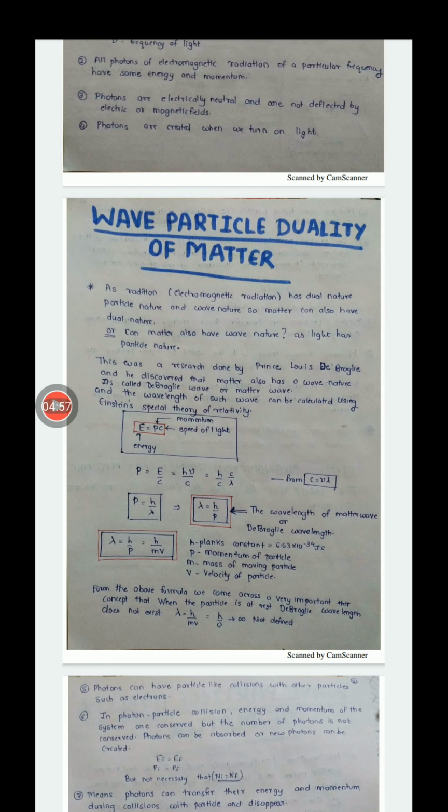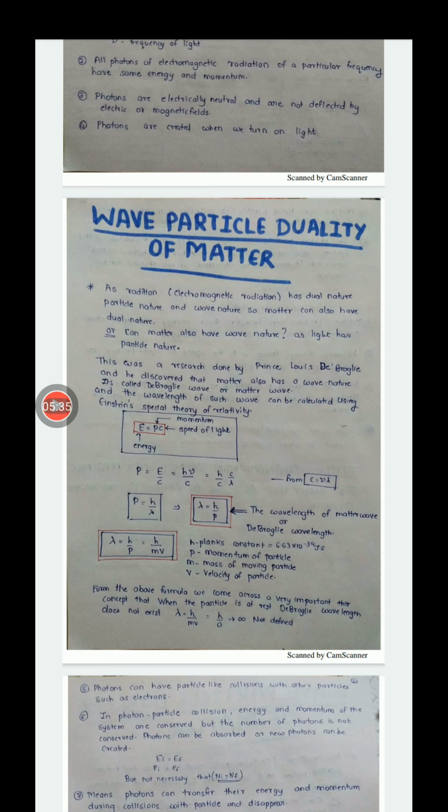Another important concept that de Broglie teaches us using this formula is that the wave nature is associated only with the moving particle. If the particle is at rest, we cannot have wave nature for that particle, because when we say lambda is equal to h upon mv, and the particle is at rest, the velocity becomes 0, and then lambda is not defined.